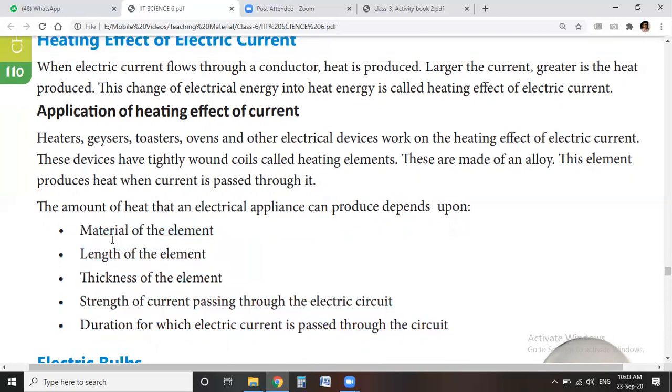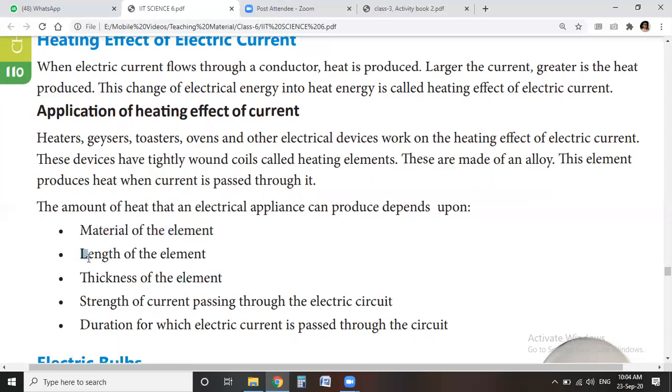The first factor is the material of the element. Which type of material we use as the heating element affects the heat produced. If you use a lower quality heating element, it produces low heat, while a good quality material produces more heat.